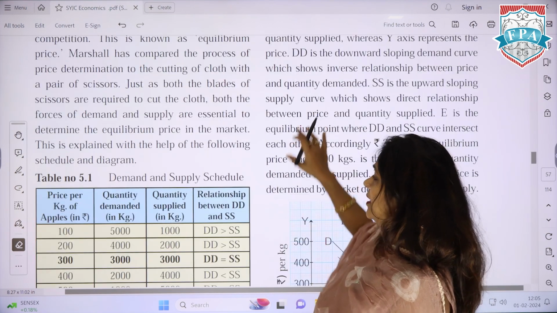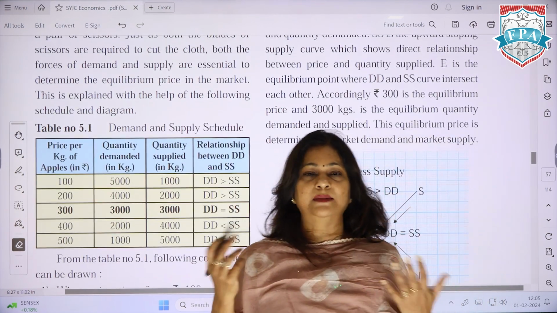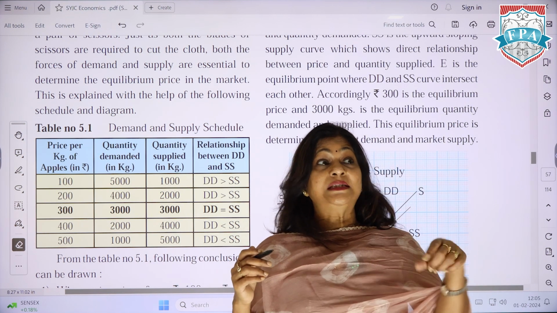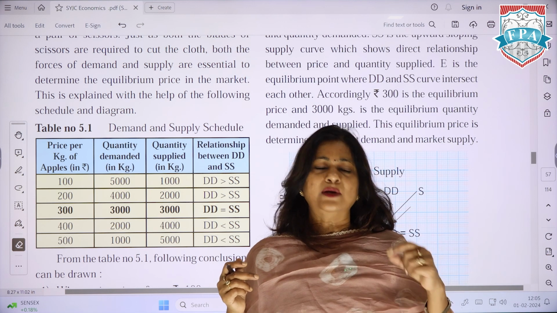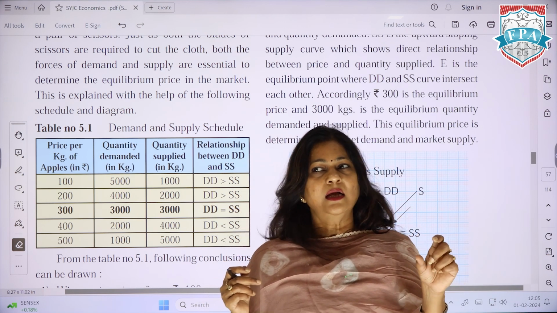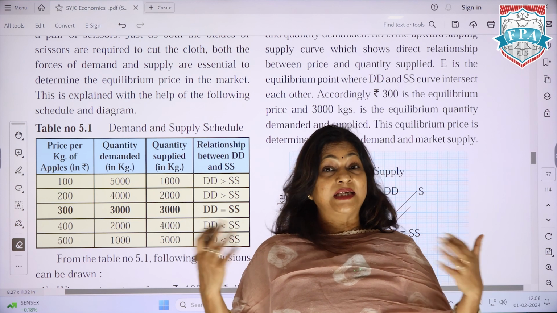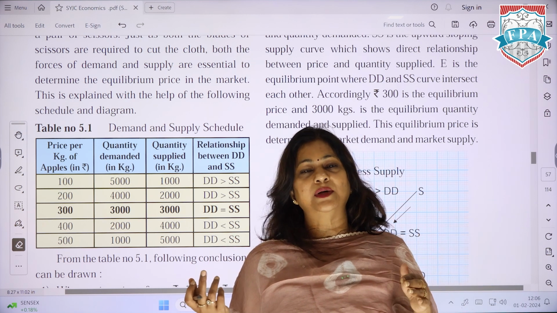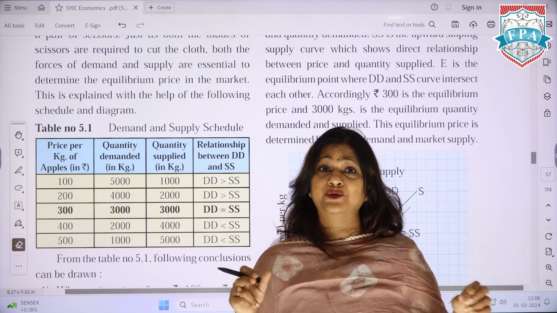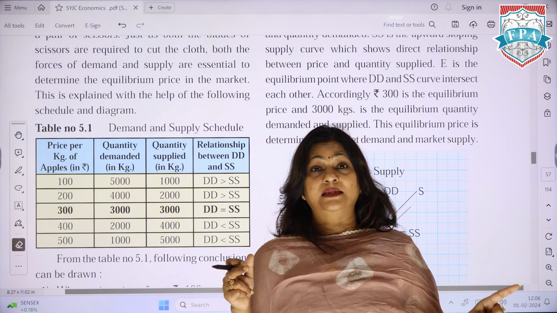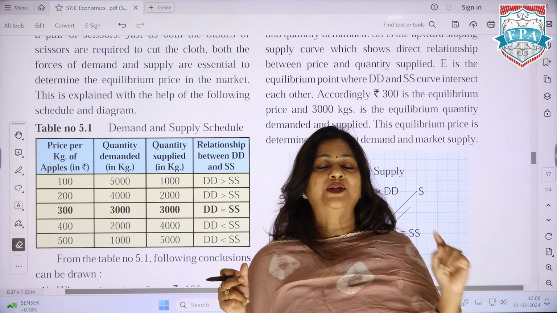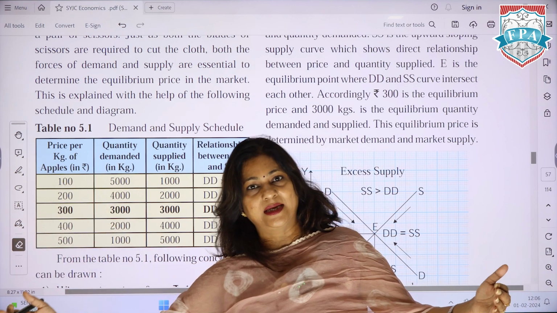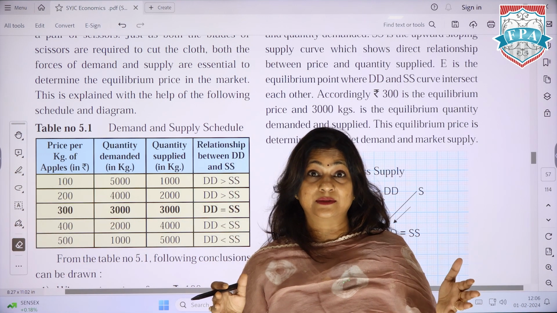Now we try to determine the price in perfect competition. As I explained a while ago, how a single price arises in perfect competition, in the short run a person, till more sellers join in, can demand a higher price, but slowly and gradually each of the suppliers will have to sell the goods at the same price, and the logic is there is nothing which a supplier is offering different from the other supplier. That is, the product is homogeneous, right?